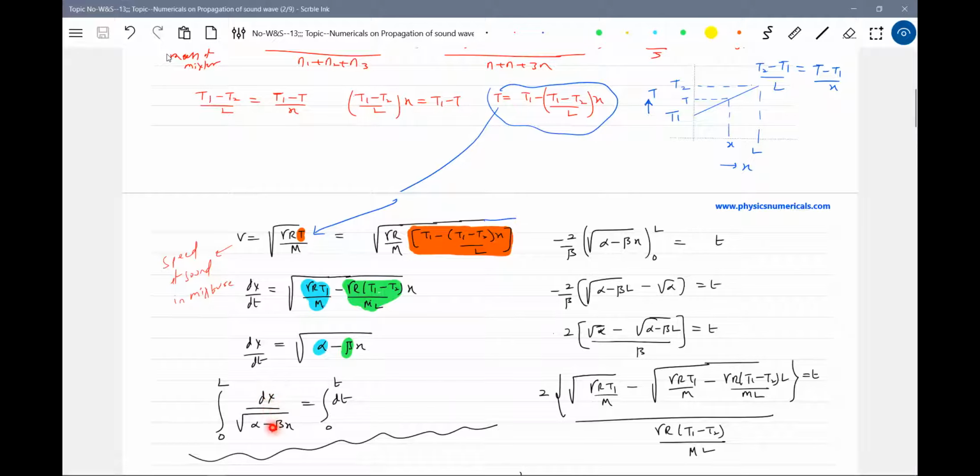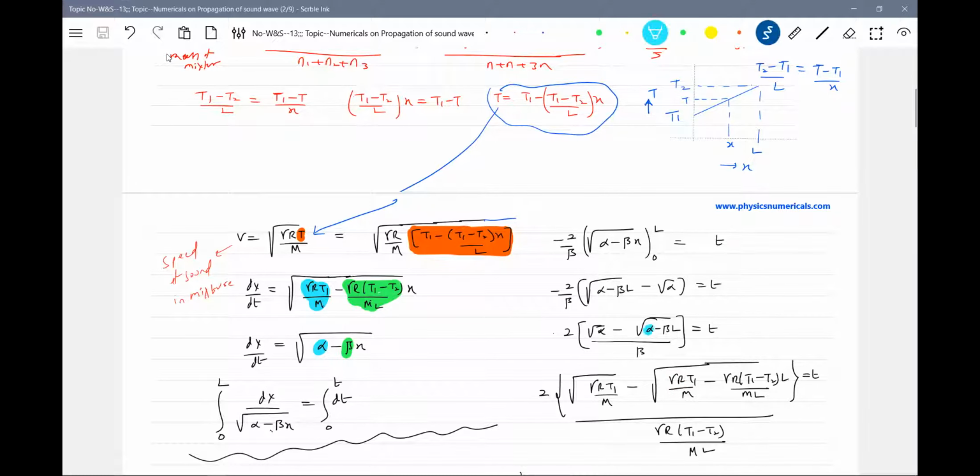The integral of dx by the square root of alpha minus beta x will be minus 2 by beta times root of alpha minus beta x. Substituting the upper and lower limits, finally I'll get the expression for time. Then later on you substitute alpha and beta, like what we did here.